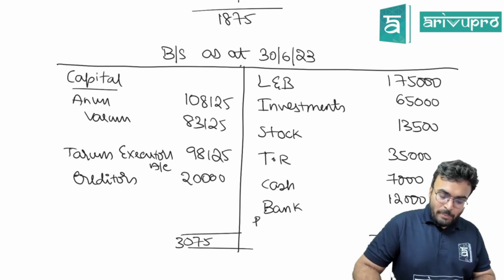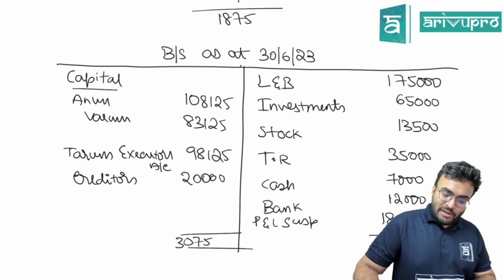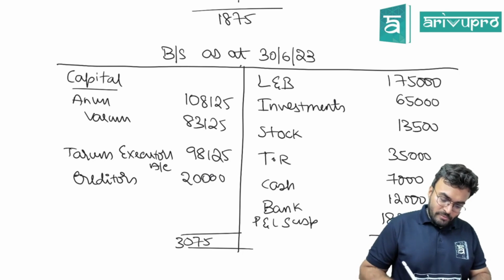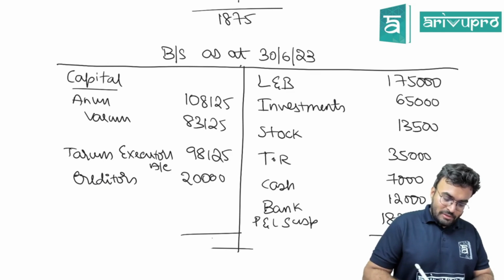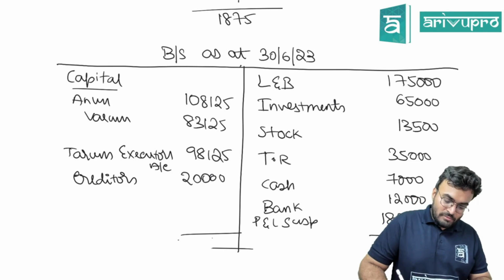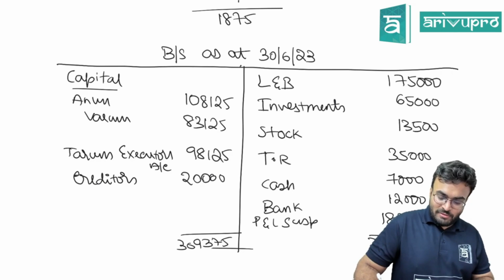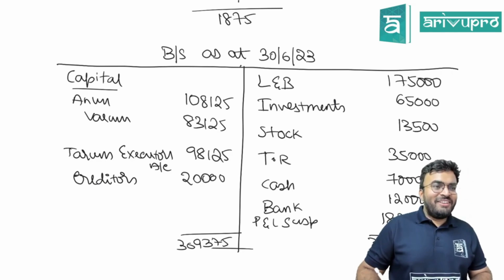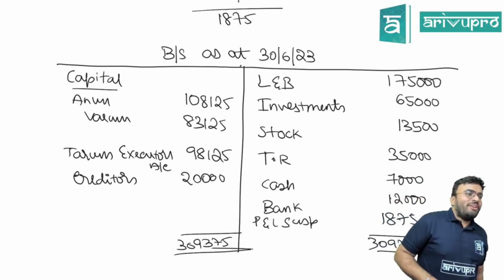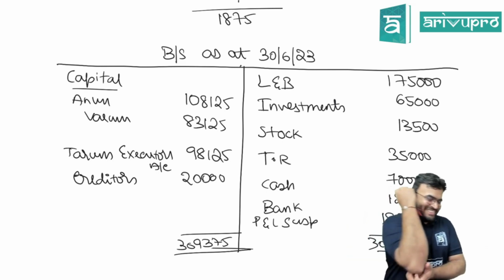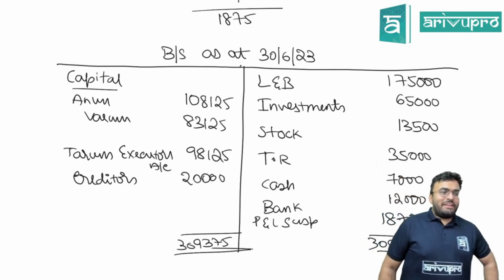Suspense is there. P&L suspense. How much is the suspense? 1,875. Yes. P&L suspense. 3 lakh. How did it tally for you without putting the suspense? It should not tally, actually. That's why always you should check both sides. Then only you will be confirmed that that is the answer.